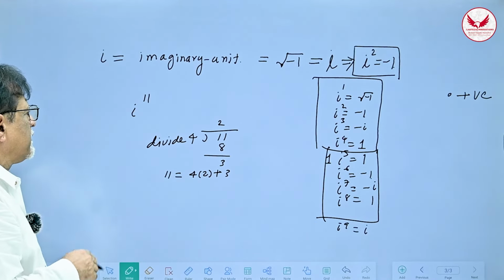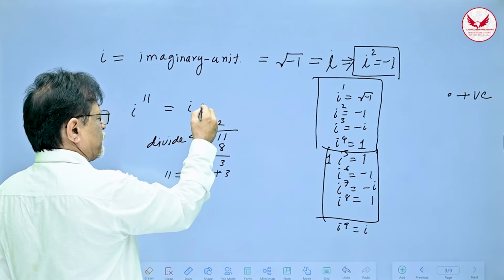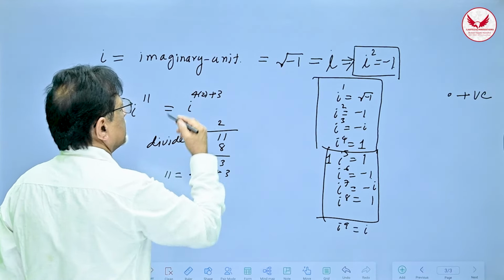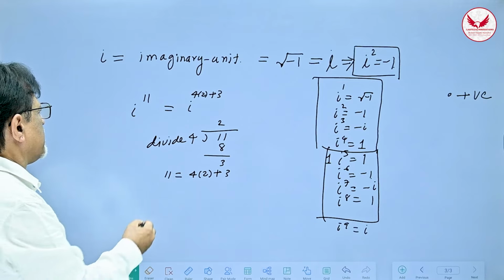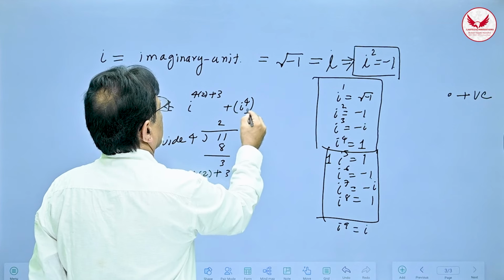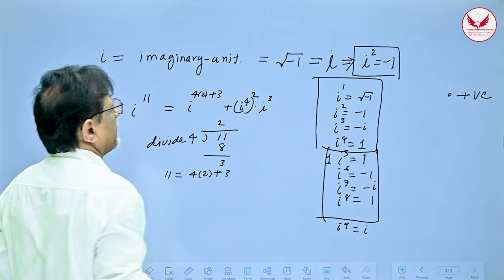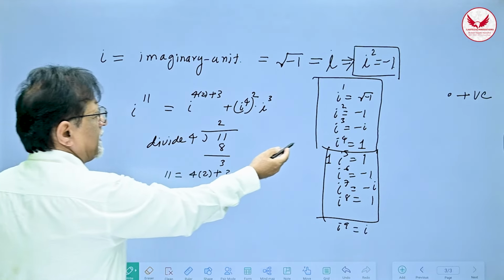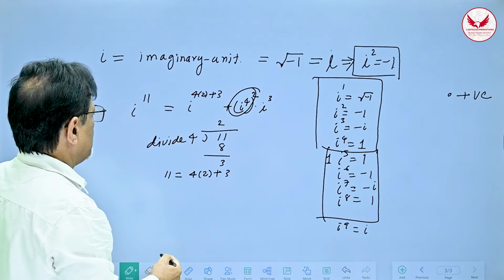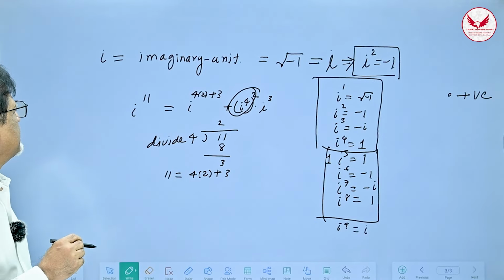This is called the remainder theorem. All of you know this. So that means i raised to 11 is i raised to 4 multiplied by 2 plus 3, which means (i raised to 4) raised to 2 multiplied by i cubed. But i raised to 4, we have seen, is 1, so this part becomes 1. So it is only i cubed. And what is 3? 3 is the remainder after dividing 11 by 4.